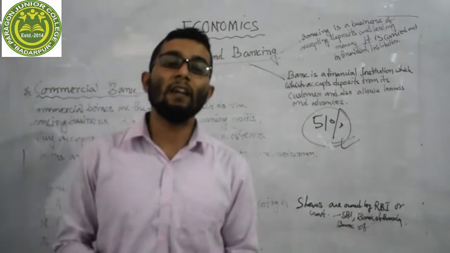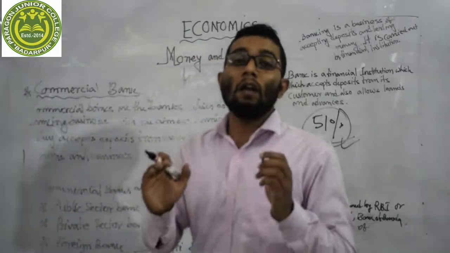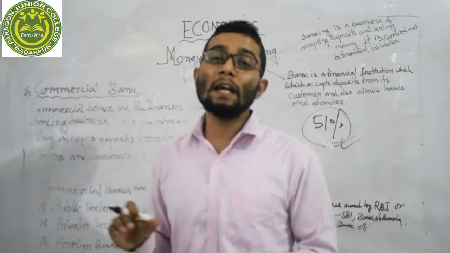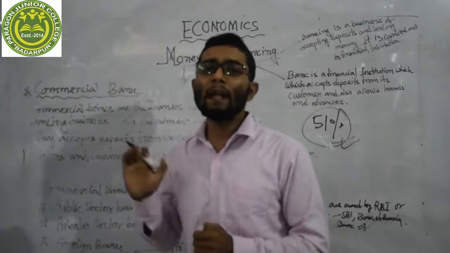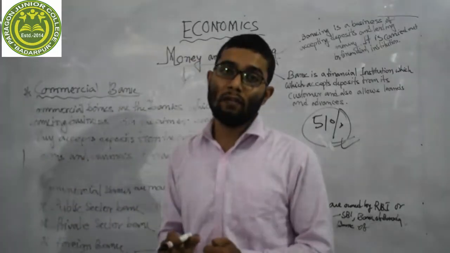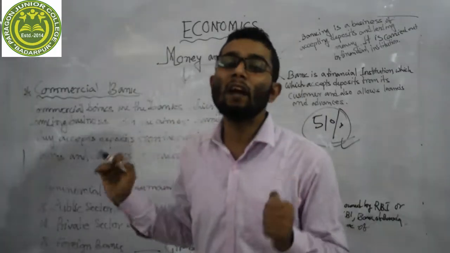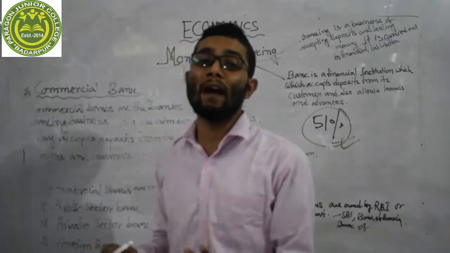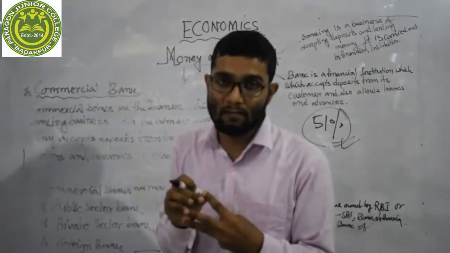Let me repeat once again, dear student. Commercial bank refers to those banks where we can deposit our money and also withdraw our money. This type of bank gives loans and advances to us, but their main motto is to earn profit. This is the meaning of commercial bank. Commercial bank is mainly divided into three parts: public sector commercial bank, private sector commercial bank, and foreign banks.